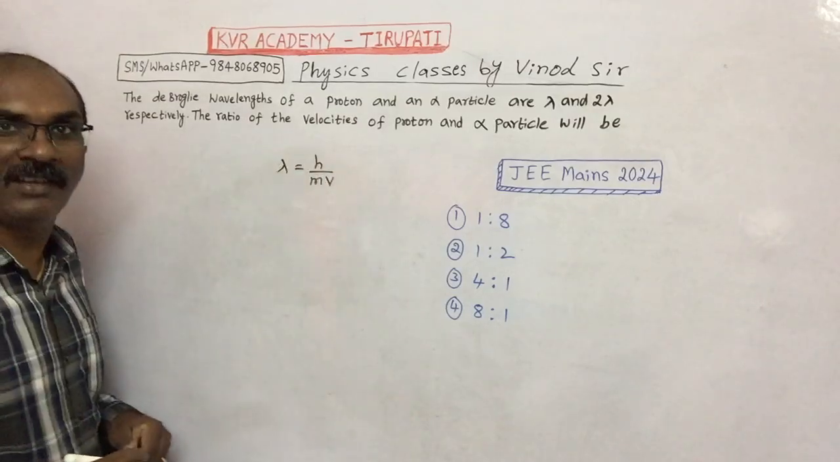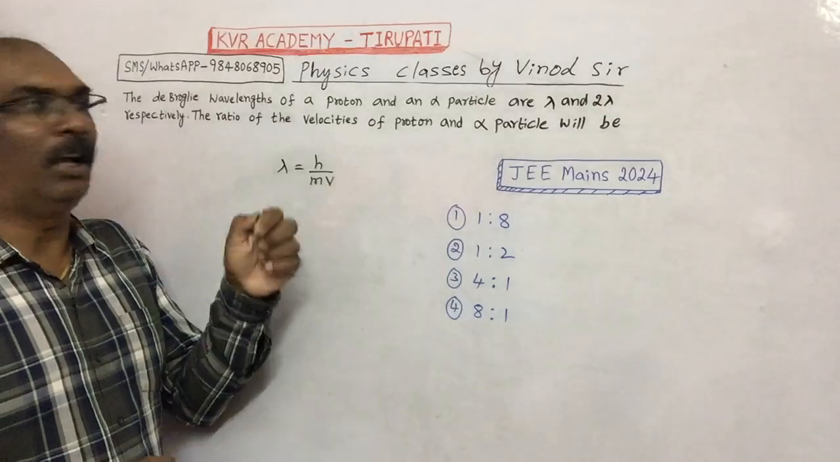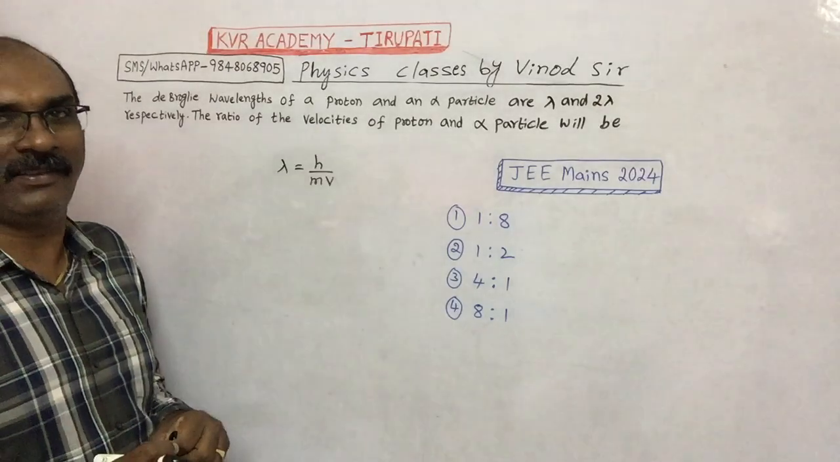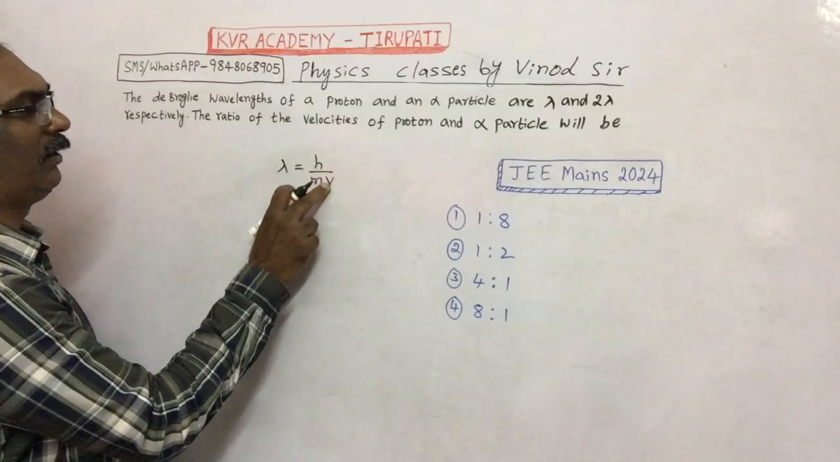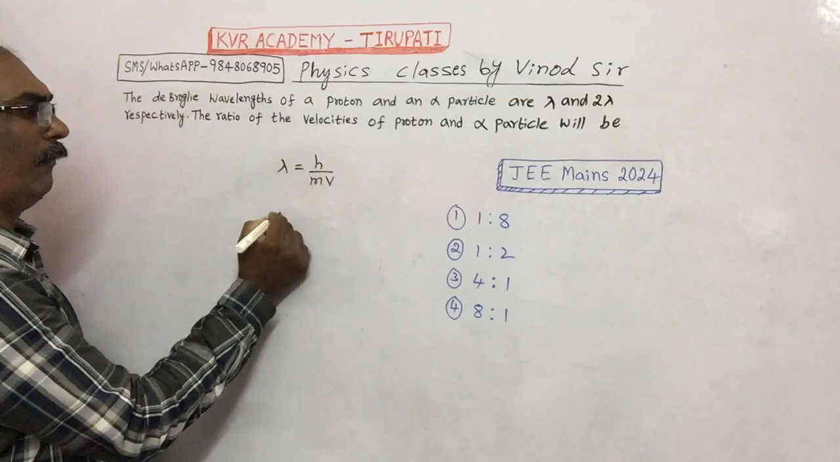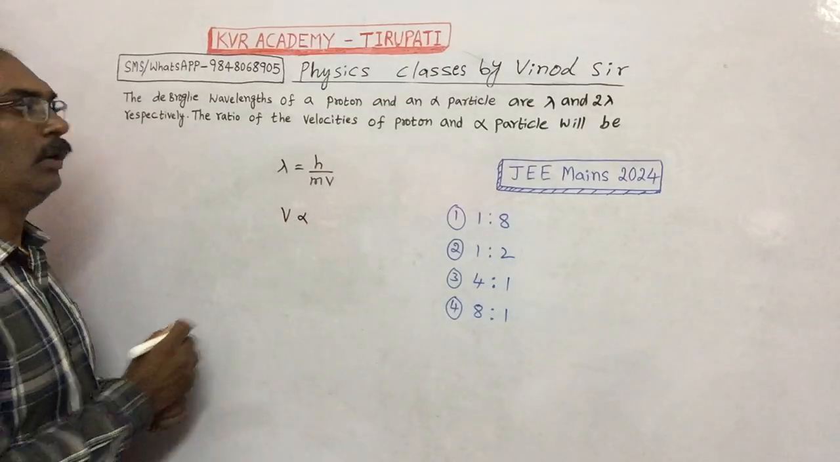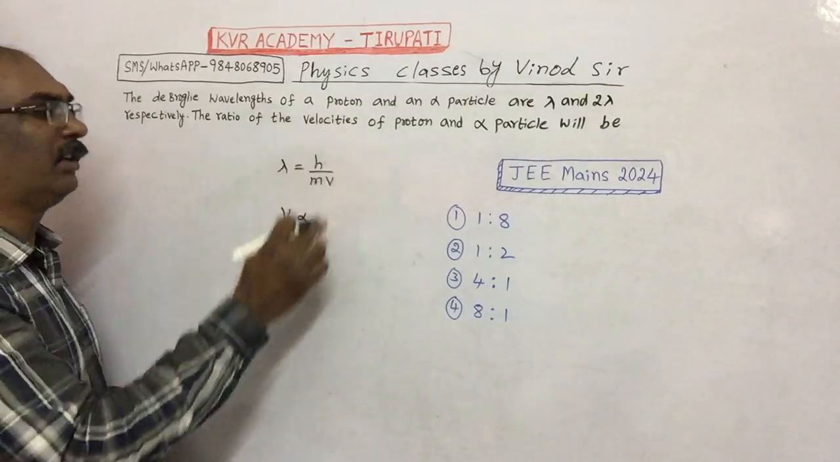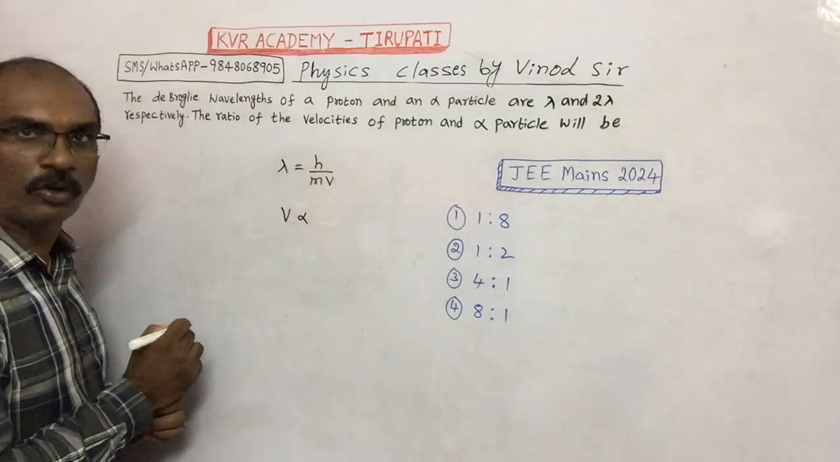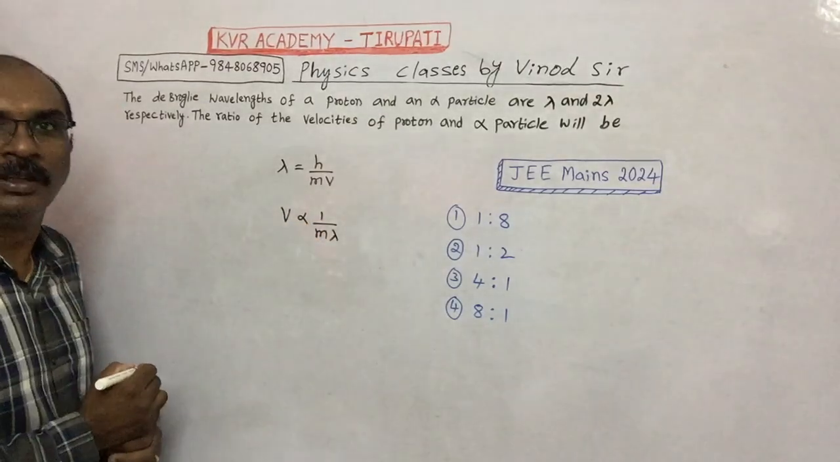h is Planck's constant, m is mass and v is velocity. Now we need the ratio of velocities. So you bring this v here and the lambda here. So velocity is proportional to h, Planck's constant, leave it, remaining velocity is proportional to 1 by m lambda.